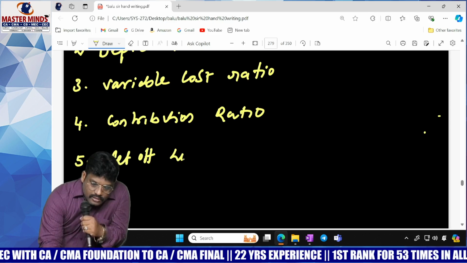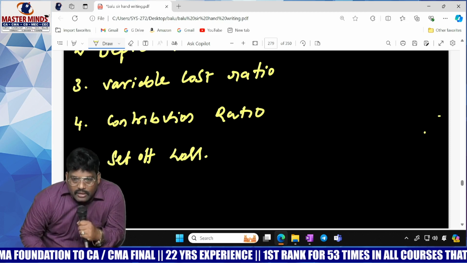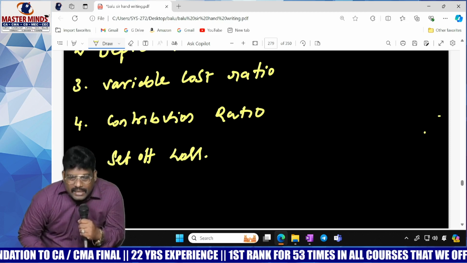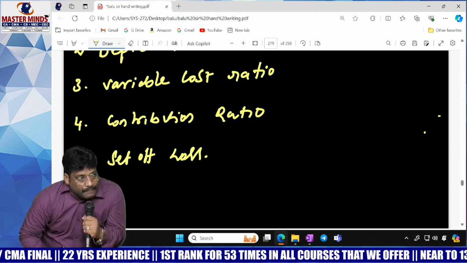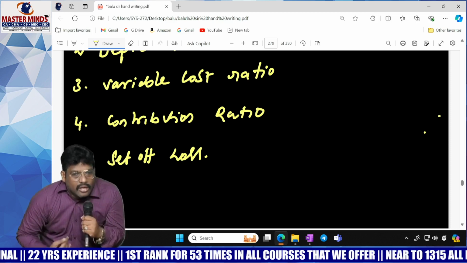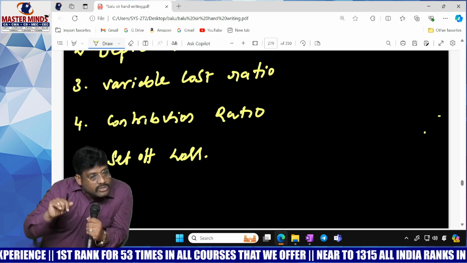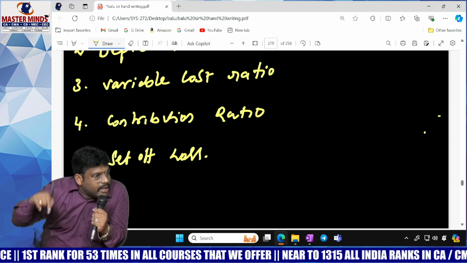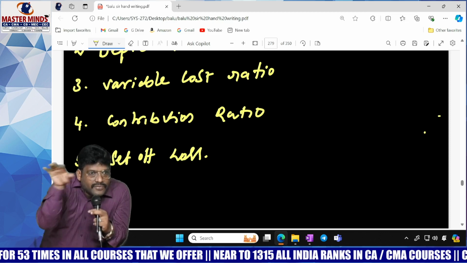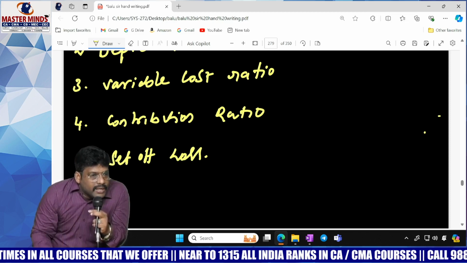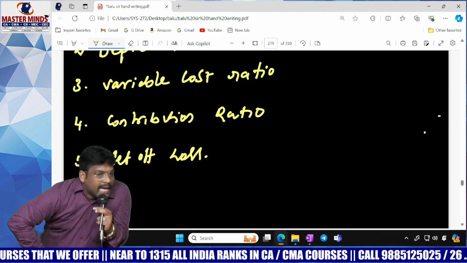Set off loss means what? If in any year there is profit, particularly operating profit, generally that year the company has to pay tax. But if the company bears a loss, then the next year the company has an advantage: the entire loss of the last year can be shown against the next year's profit, and artificially we will reduce the taxable income. Once we pay tax, we will add it back again.